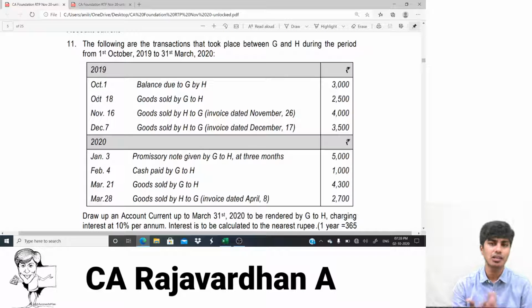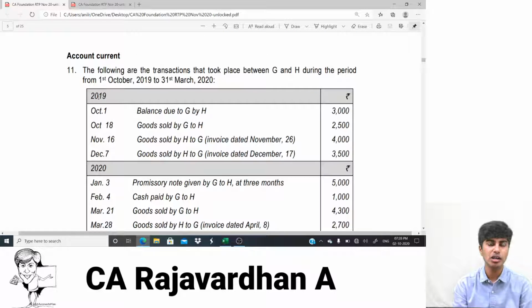If you can recall your account current concept, there are basically ways of preparing account current. You can prepare it under the interest table method, or the product method, or the balance of products method. So there are basically 3 methods: interest table method, product method, balance of product method. If they don't mention, we can go with either the interest method or the product method. What saves time is the product method, so we'll do the product method.